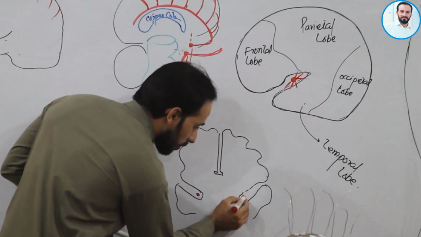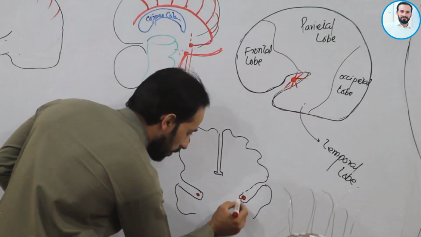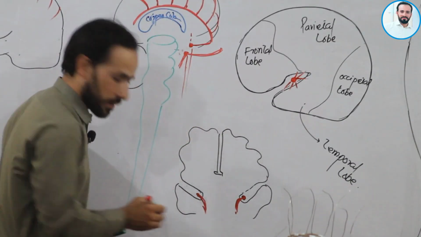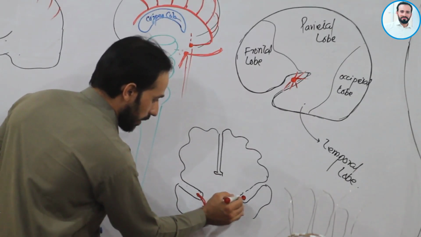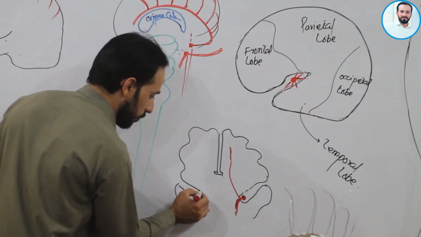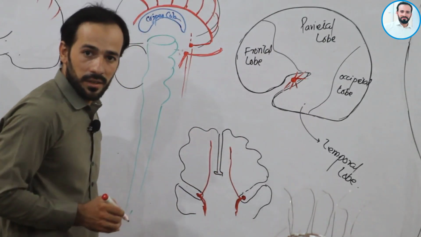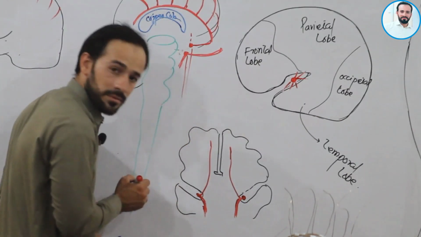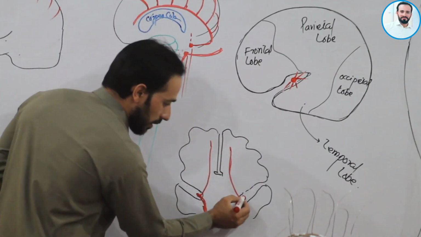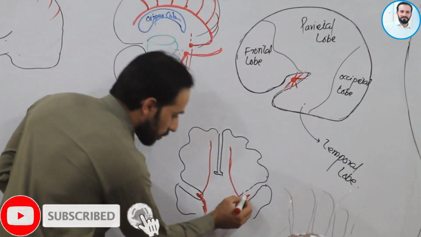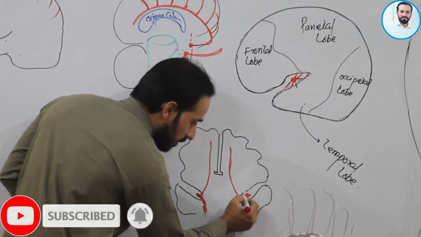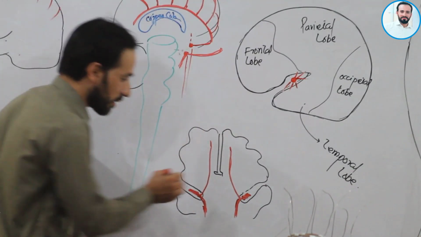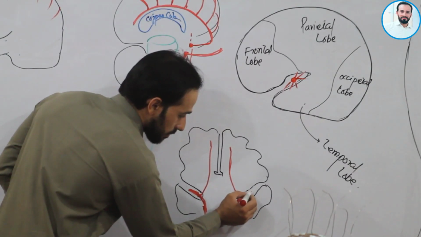Clear, friends? This is our middle cerebral artery and this is our internal carotid artery. Clear? This is our internal carotid artery, and it is giving branches like this also. These are the anterior cerebral arteries. Very simple. Carotid arteries, anterior cerebral arteries, and this is the middle cerebral artery. This area is called the stem of the middle cerebral artery, and look, it is going forward